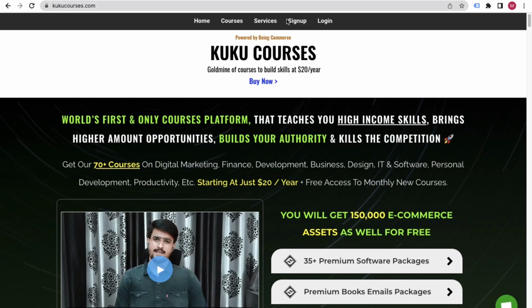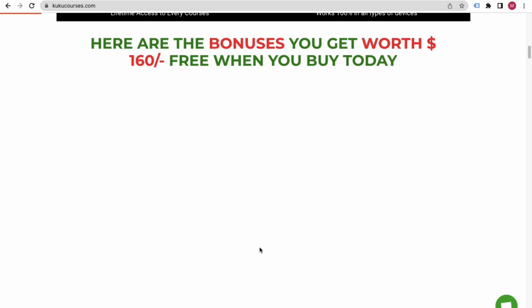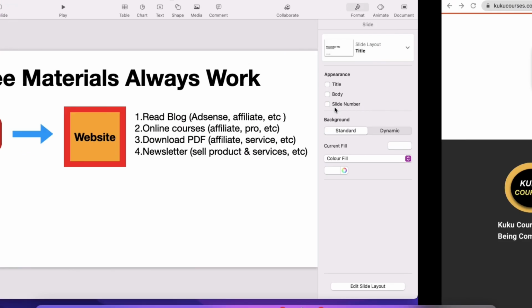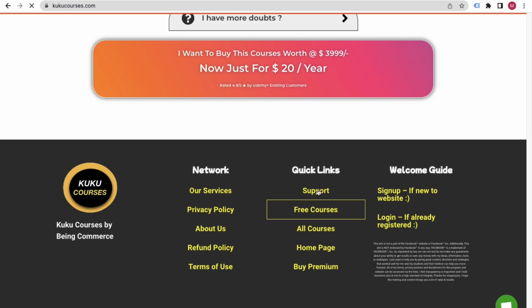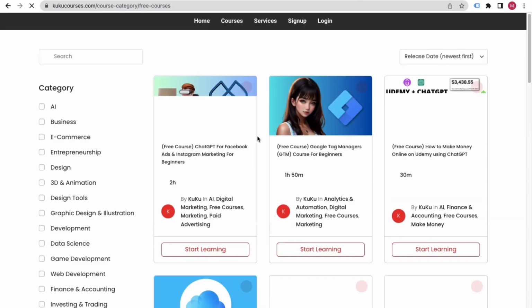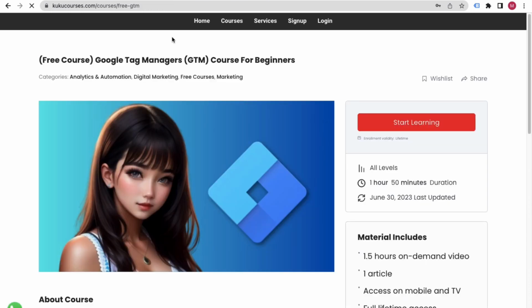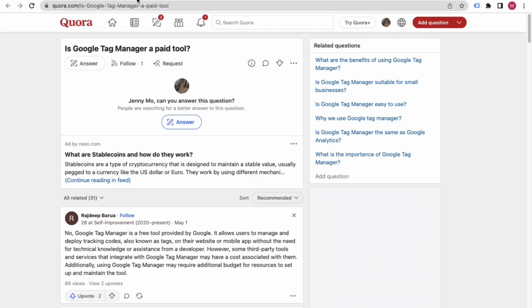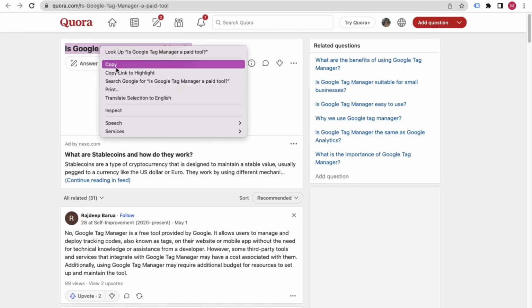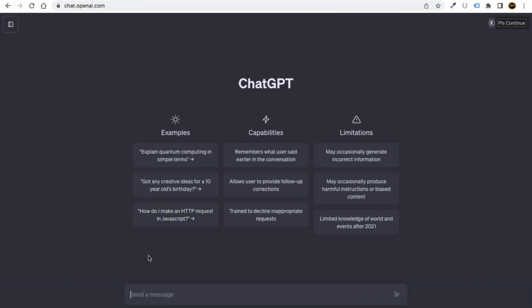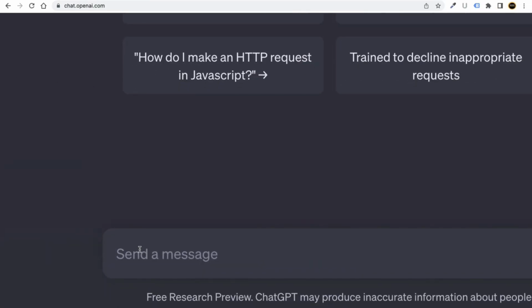Now the thing is that I need to offer something for free, as I have taught you, you need to have some free materials. So in this case I am going to give them this Google Tag Manager free course. So now what I need to do is just copy this question, right click and copy this question. Now just go to ChatGPT, and here you just need to write the answer.